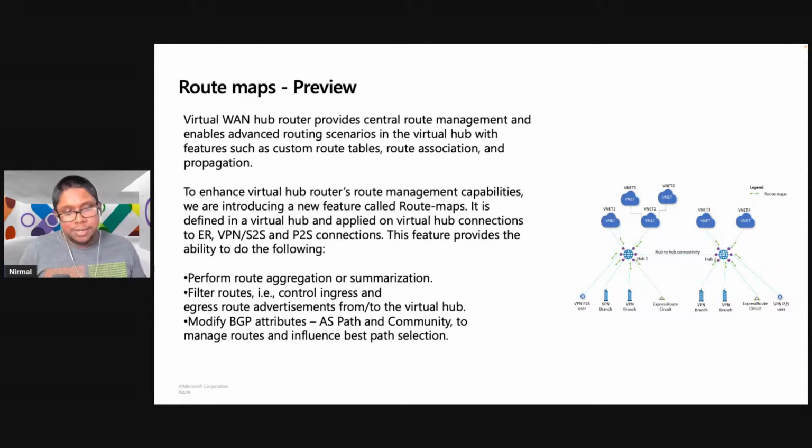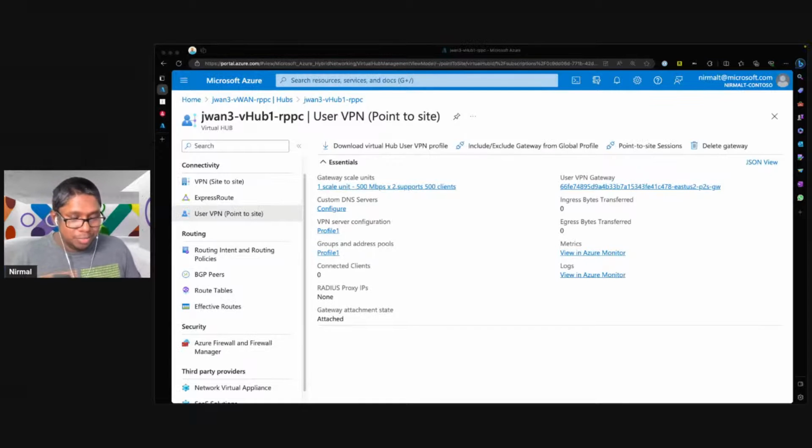So why is this needed? The use case here is also customers who want to reduce the number of routes that are advertised either from Azure to on-premises, or for customers who want to summarize some of the routes that are advertised from on-premises to the cloud. You can utilize the route maps capability to create a route summary and then advertise those routes to your environment. So with that, I will go to a very quick demonstration.